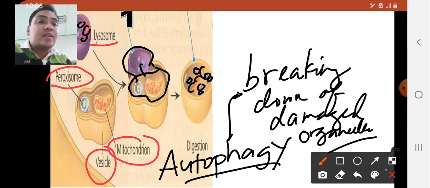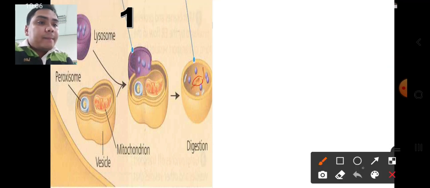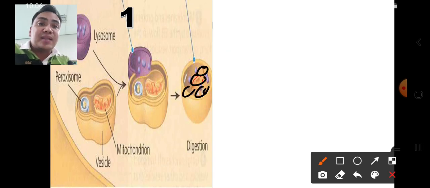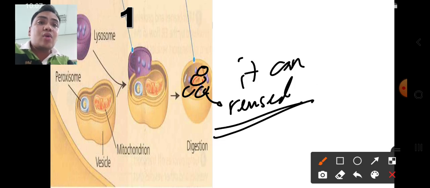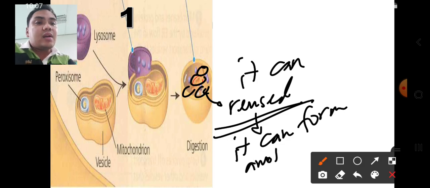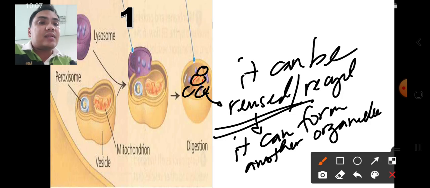And take note, what's the good thing here is the substances that remained inside the vesicle can be reused so that they can form another organelle, a new organelle. It can be reused or recycled.